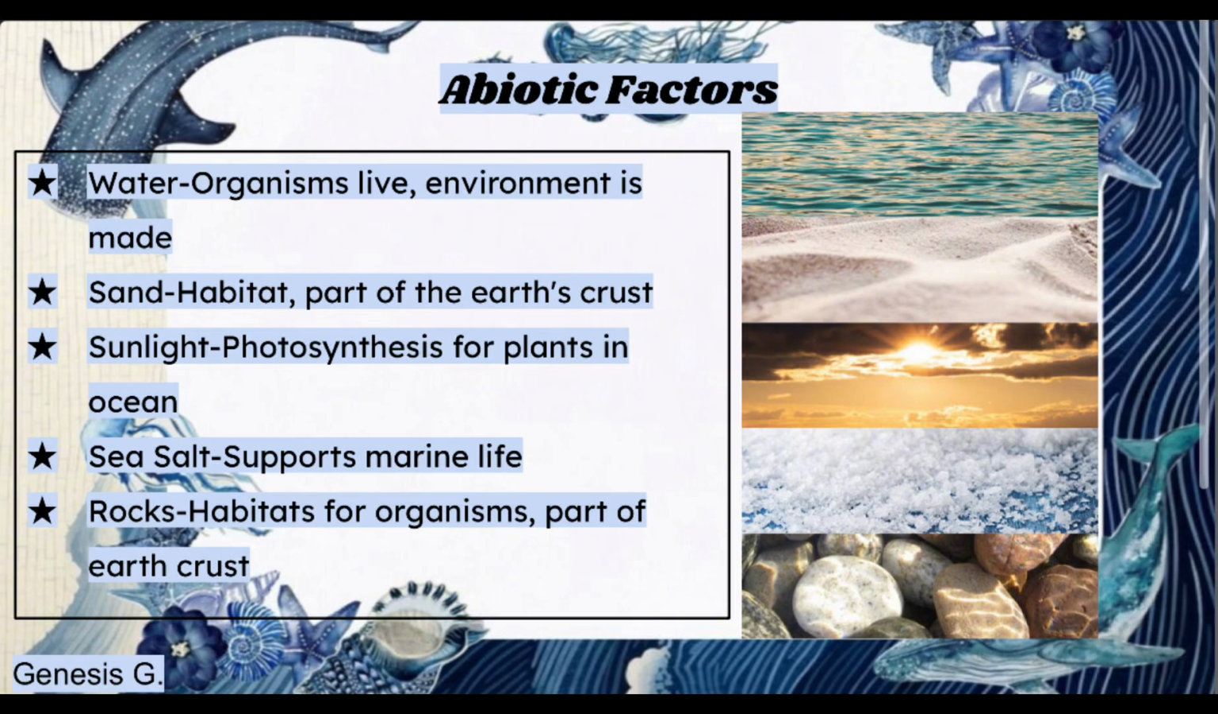Abiotic factors are the non-living parts of an ecosystem. Some examples are the water, sand, sunlight, sea salt, and rocks. Water is where the organisms live and what the environment is physically made up of. The sand is a habitat for the organisms and is part of the Earth's crust. The sunlight is what fuels photosynthesis for plants in the ocean, which then provides oxygen for the organisms living in the ocean. Sea salt is what supports the marine life, and the rocks are habitats for the organisms and are part of the Earth's crust.